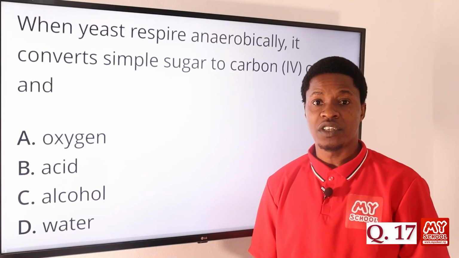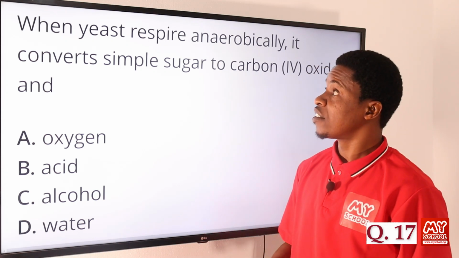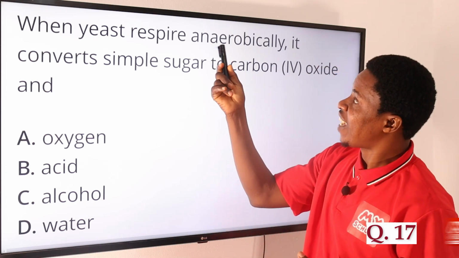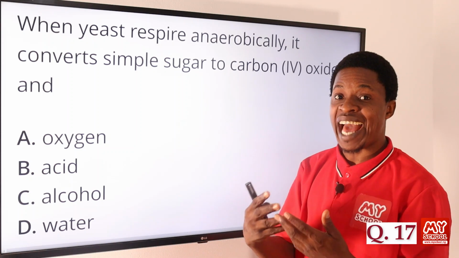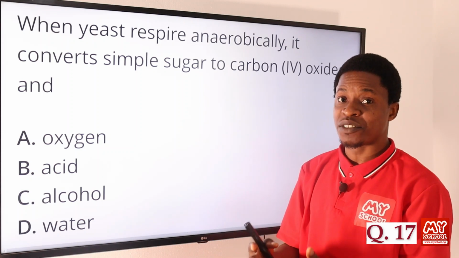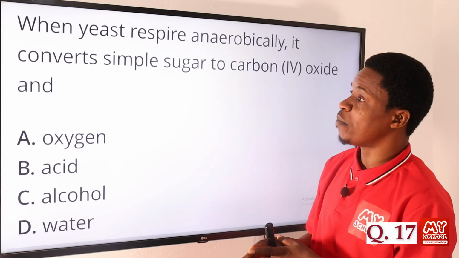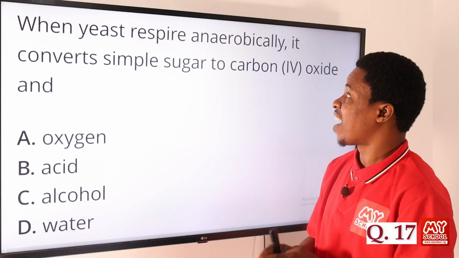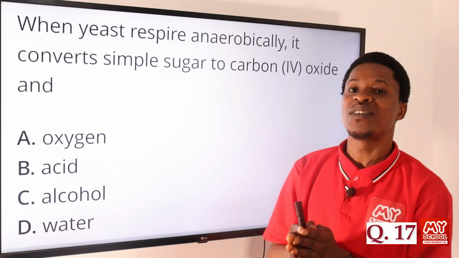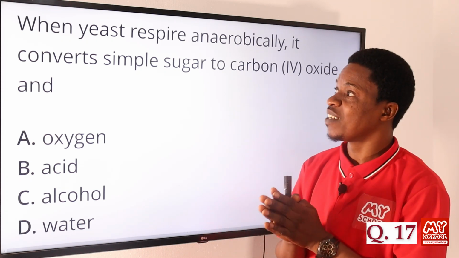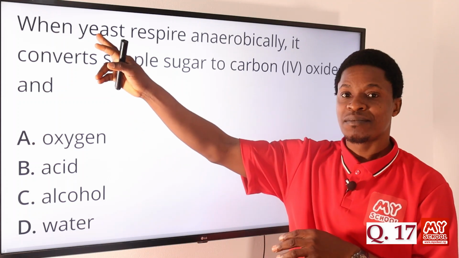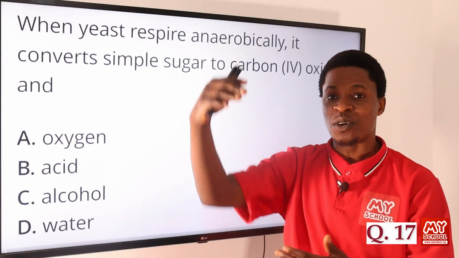Now let's move on to question number 17. When yeast respire anaerobically, meaning they respire in the absence of oxygen, in the absence of air, it converts simple sugar to carbon dioxide and what? Don't forget that yeast is a microorganism that undergoes fermentation.